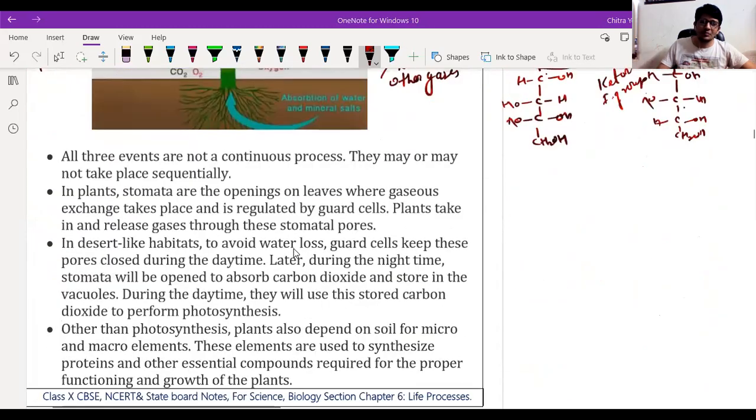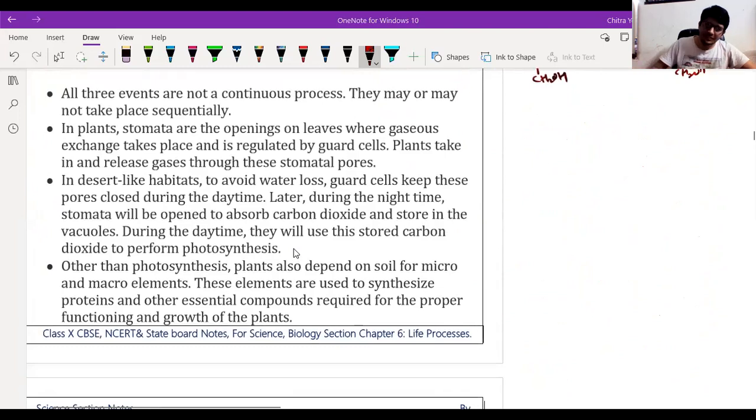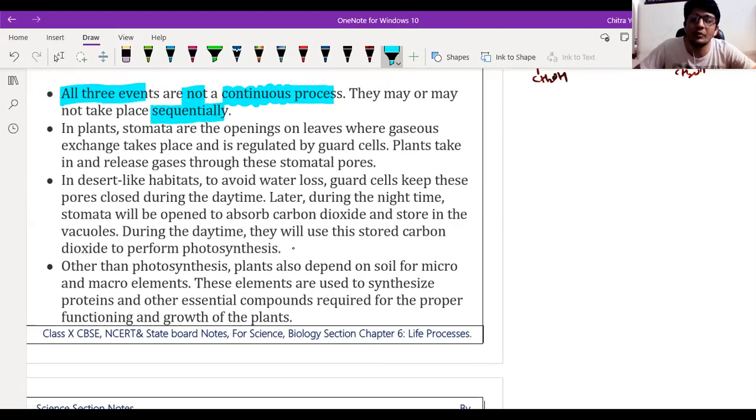So here are some points that we had to discuss about photosynthesis. We have three steps that we had discussed: one is absorption, then conversion, and then reduction. All these processes are not continuous because they take place one by one. They may or may not take place sequentially, so there may be no sequence.